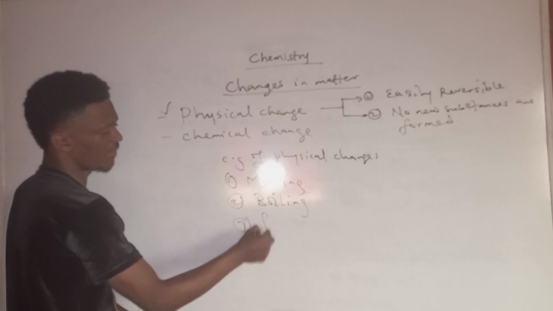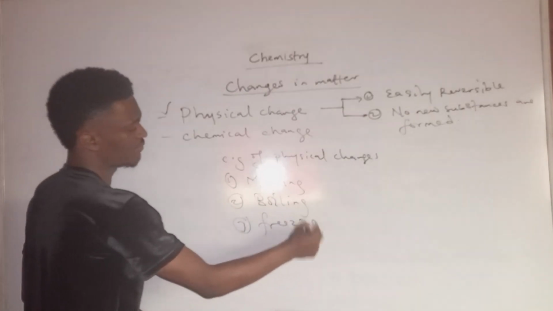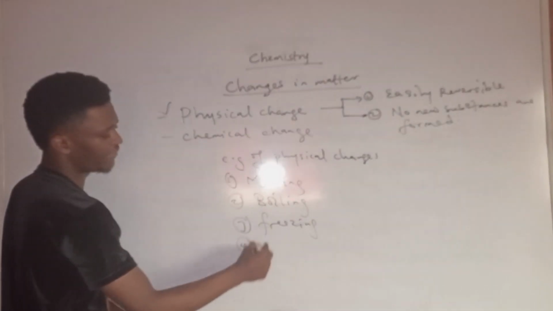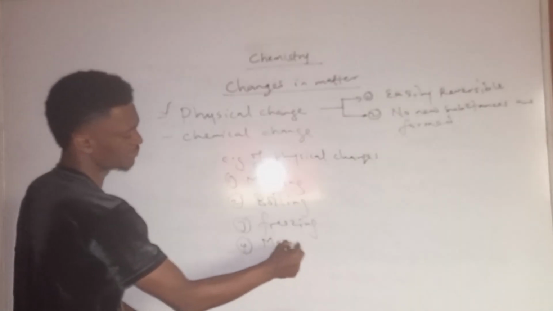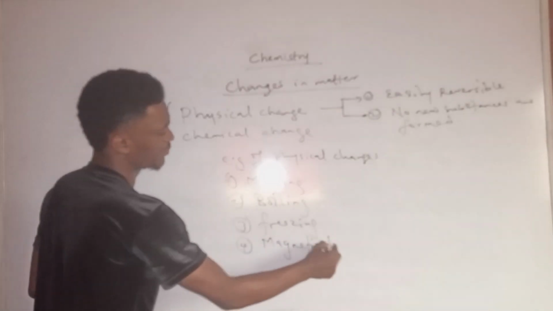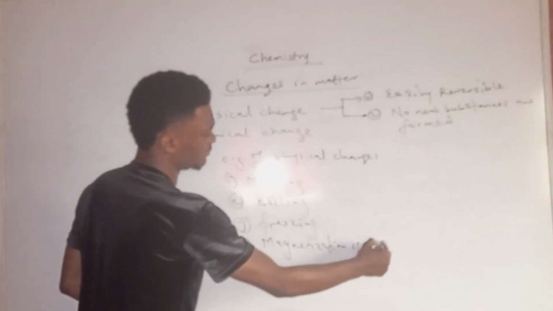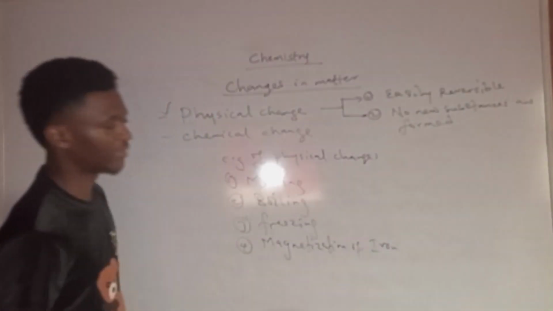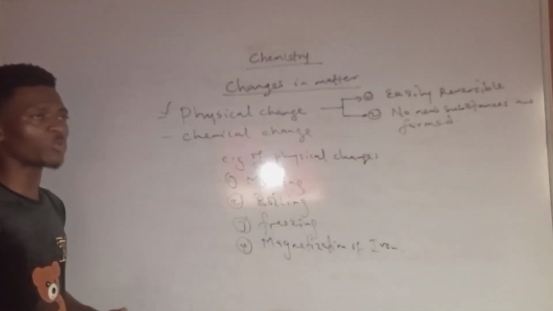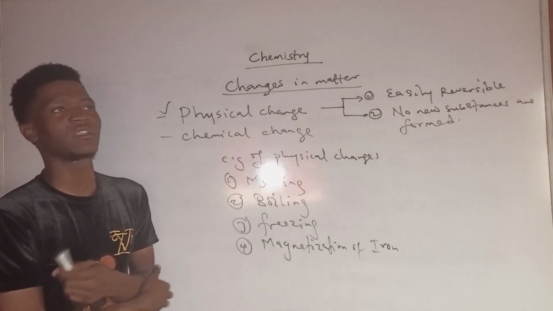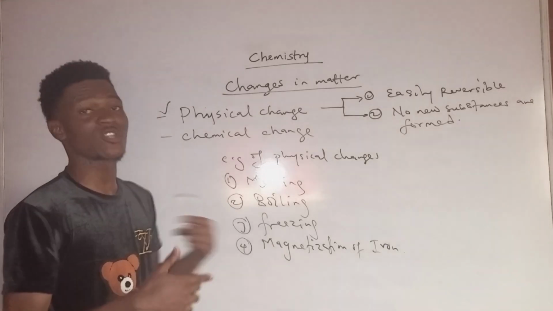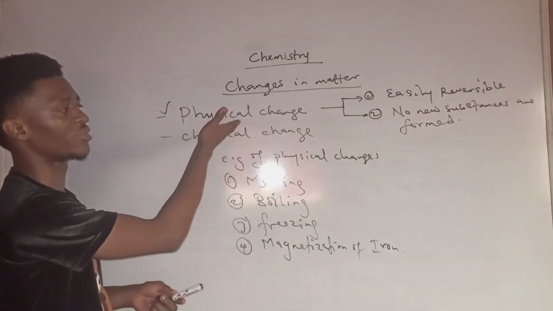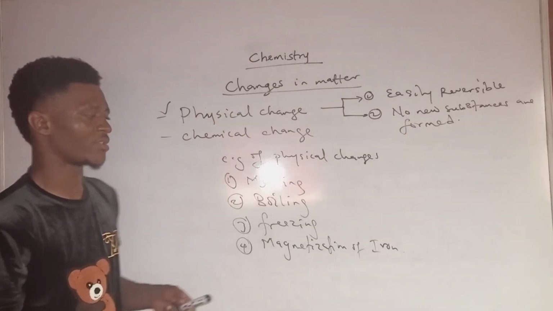Then three, we have freezing. Then four, we have magnetization of iron. And we still have divers. So long as the process is one where you can easily get back the substance that changed, you can position it under the physical change.